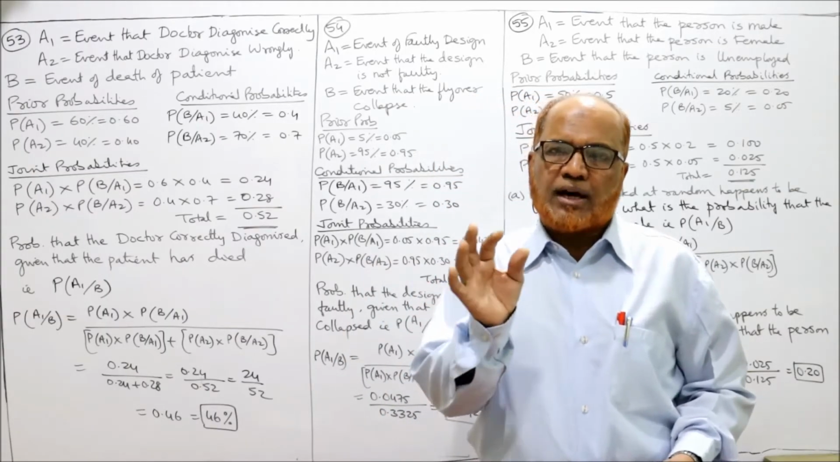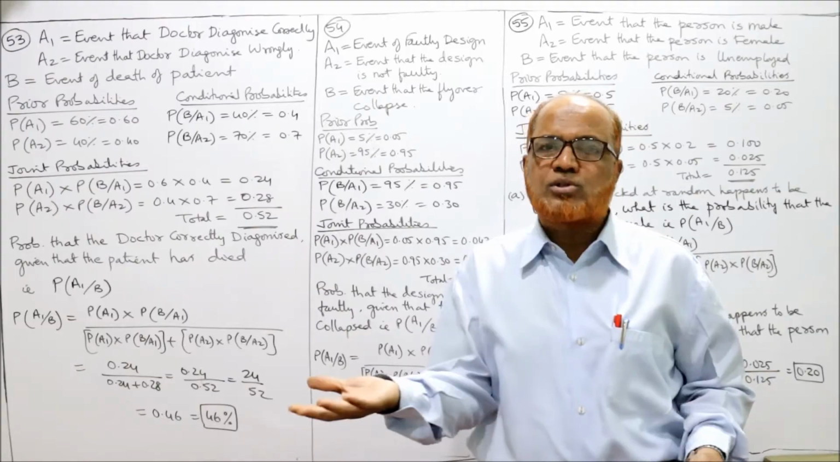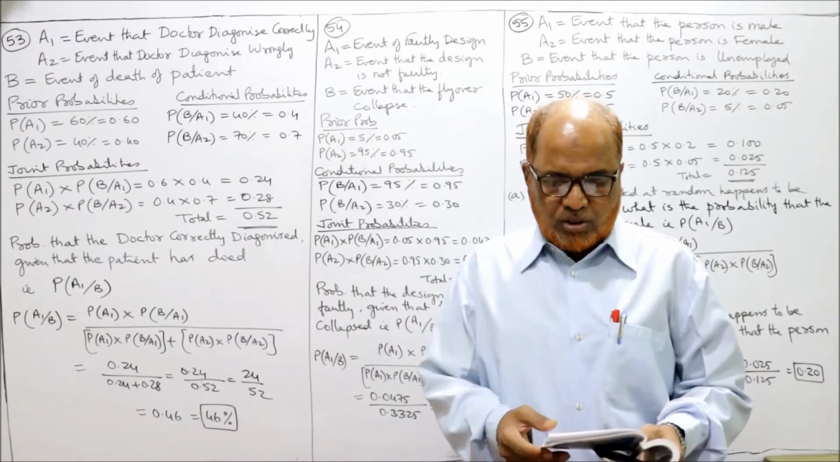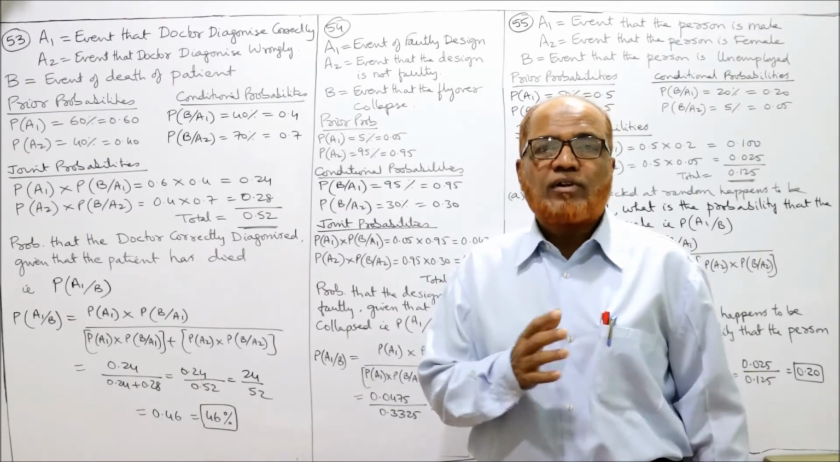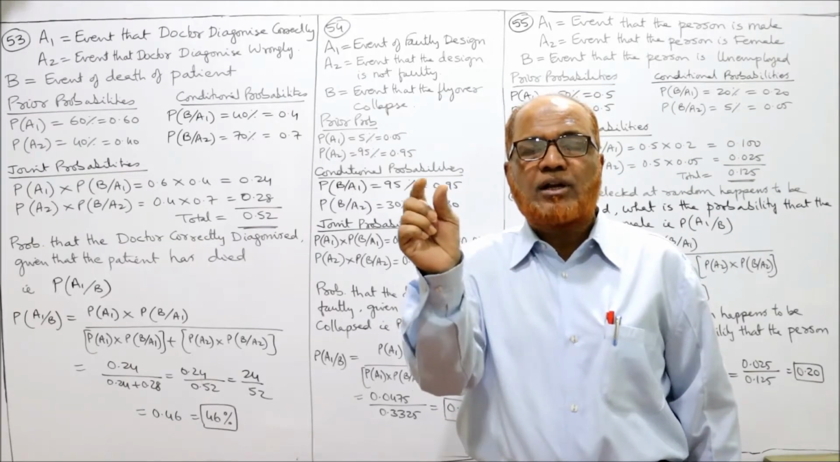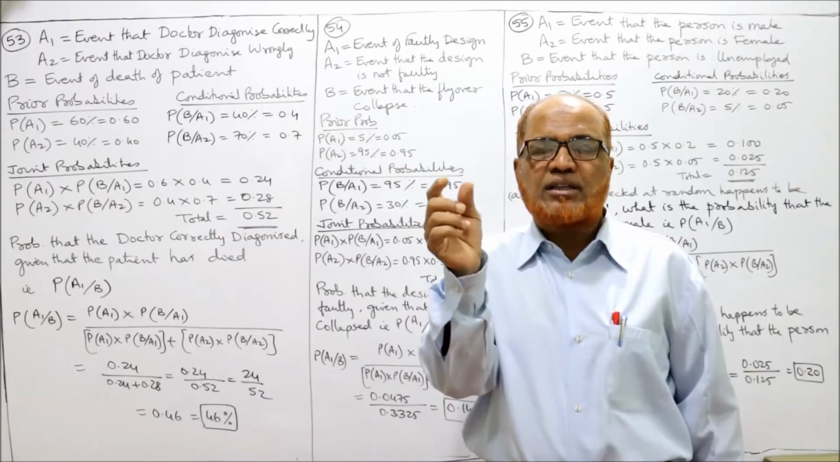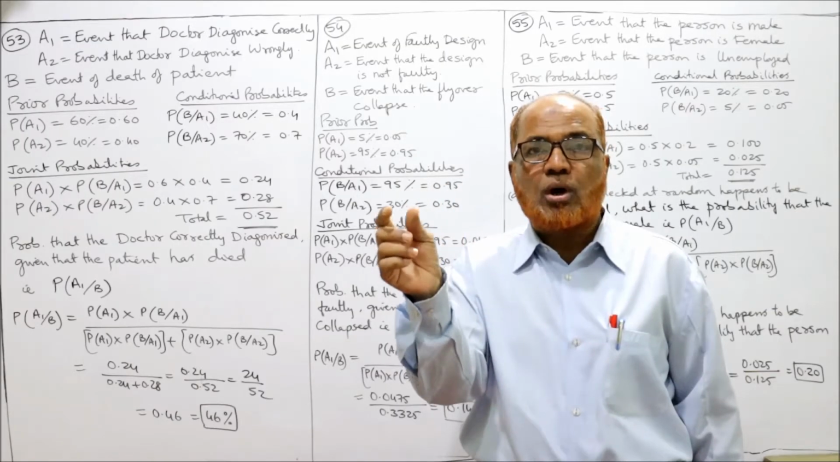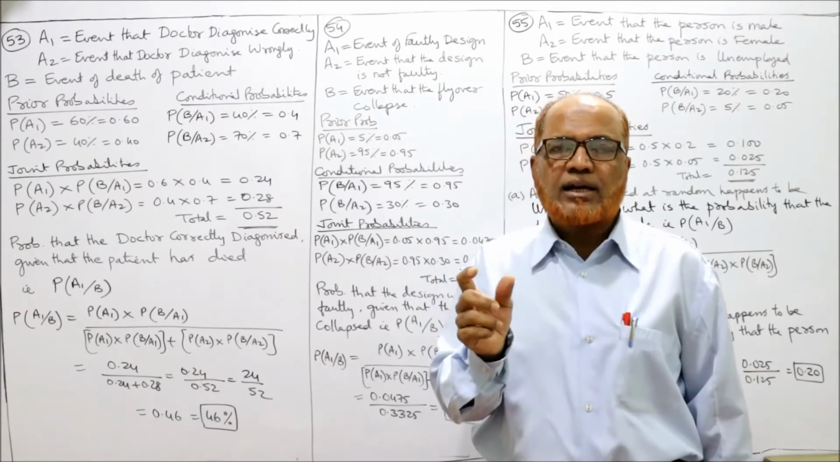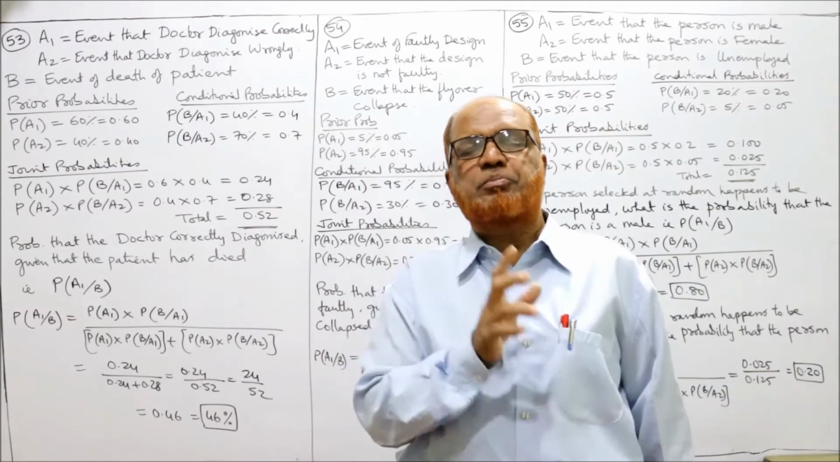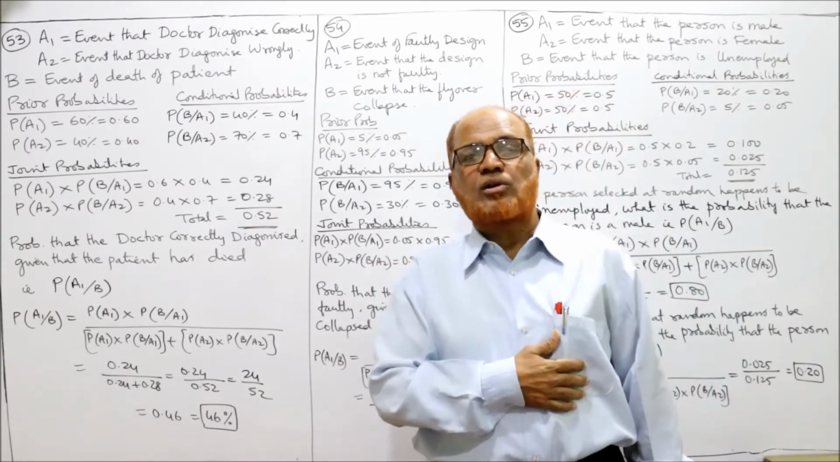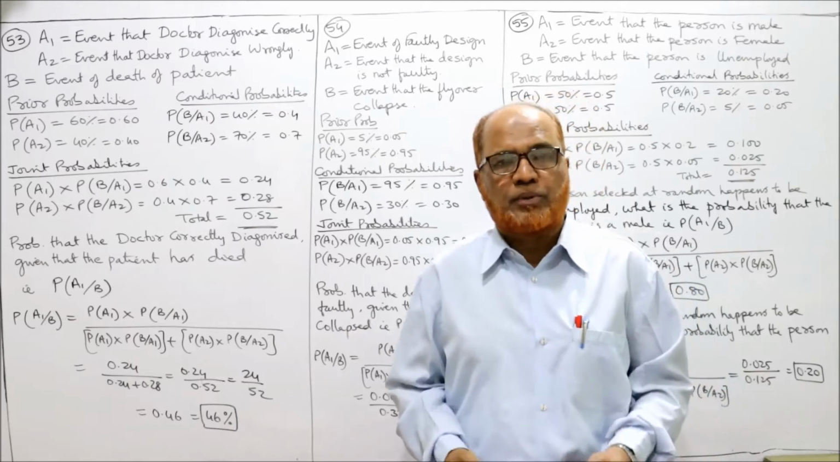60% ये है कि डॉक्टर correctly diagnose करेगा, तो 40% हो सकता है he may be wrong. So this is the prior probability. So we'll denote A1 as the event that the doctor diagnosed correctly, and A2 is the event that the doctor diagnosed wrongly. तो करेक्टली डायग्नोज होने की प्रोबेबिलिटी 60% है, तो रॉन्गली डायग्नोज होने की प्रोबेबिलिटी 40%.